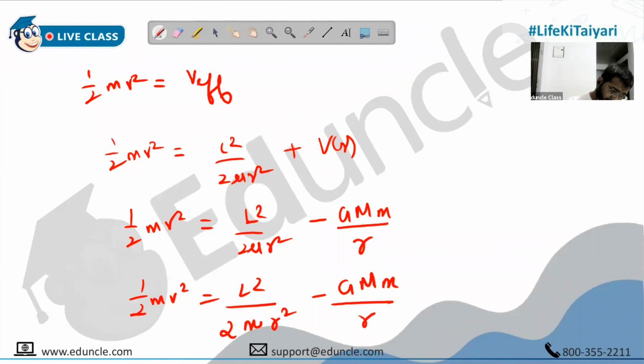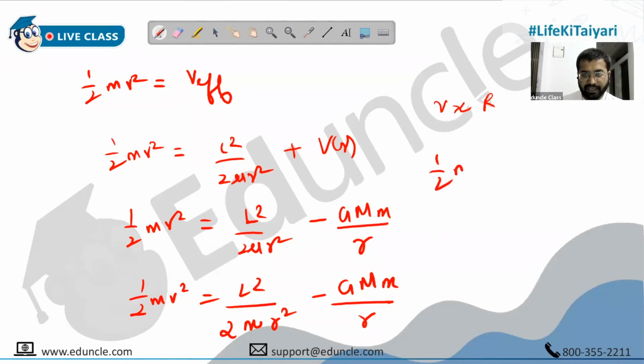They have written the asteroid will just miss the star if the asteroid is very close to it. What is the meaning of just? It is very close, so B is approximately equal to R. So small r will be approximately equal to capital R. That is the meaning of just missing it. Okay, good. Then, let's substitute.